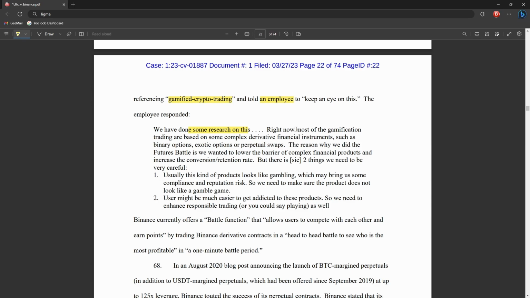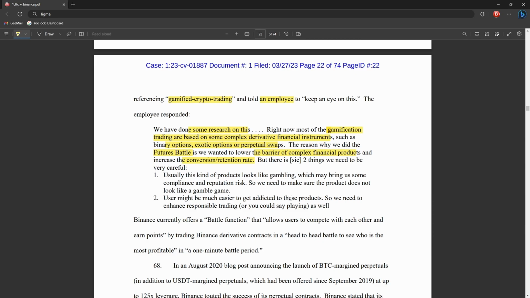Most of the gamification trading is based on some complex derivative financial instruments, binary options, exotic options, or perpetual swaps. And they say the reason why we did the futures battle is to lower the barrier of complex financial products and increase conversion and retention rate. Basically, get more money.